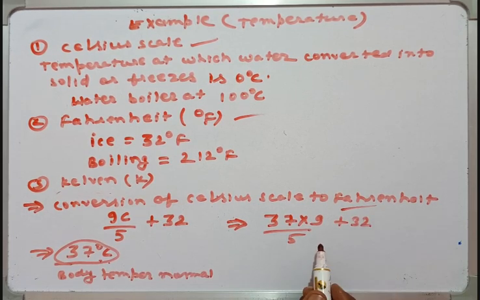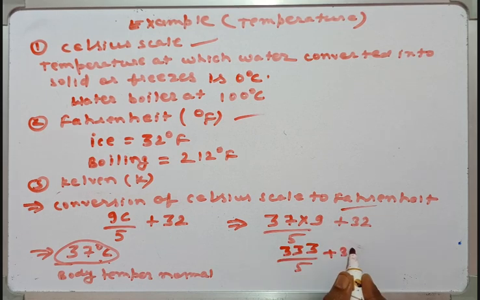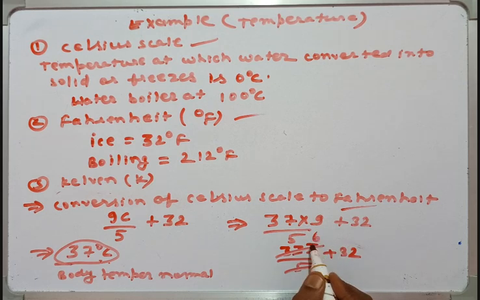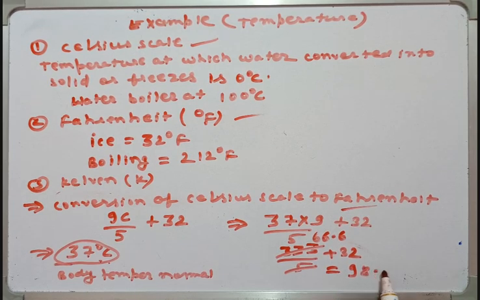When you make the multiplication, this is equal to 66.6 plus 32, which is 98.6 Fahrenheit. So 37 degree centigrade equals 98.6 Fahrenheit.